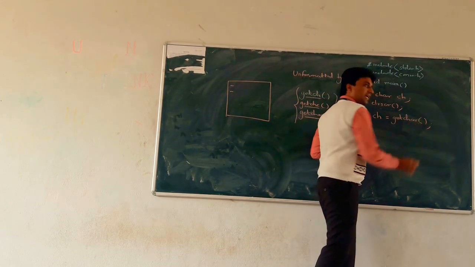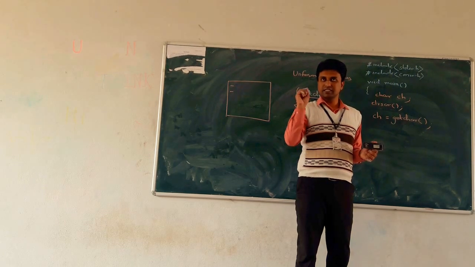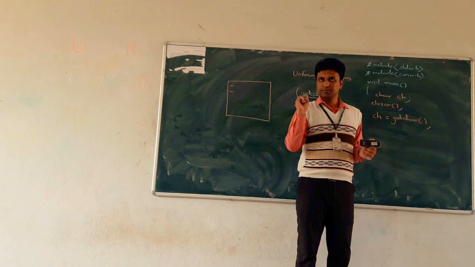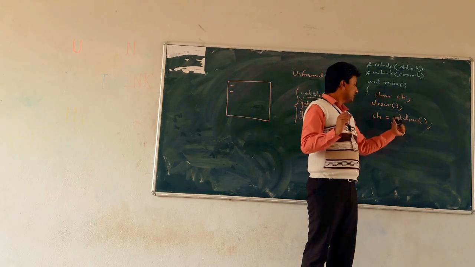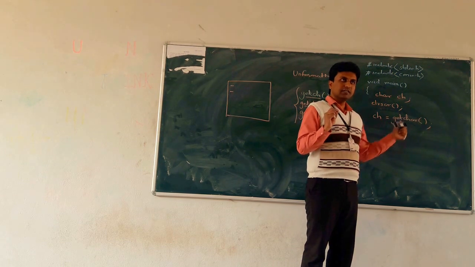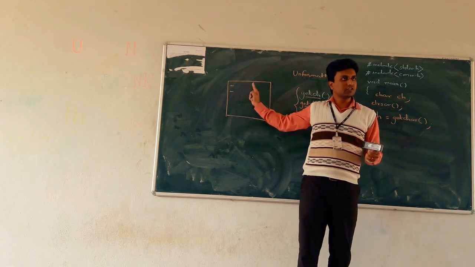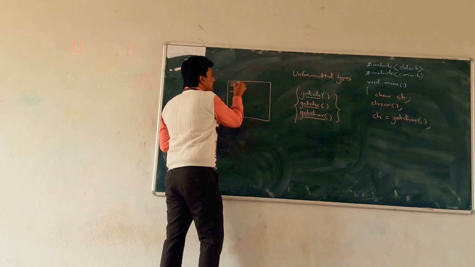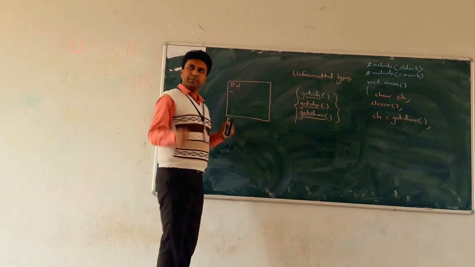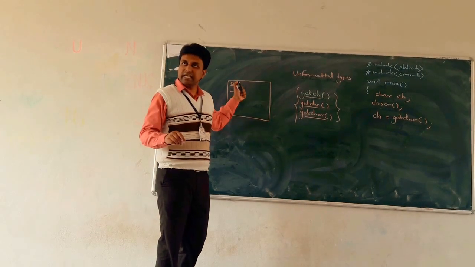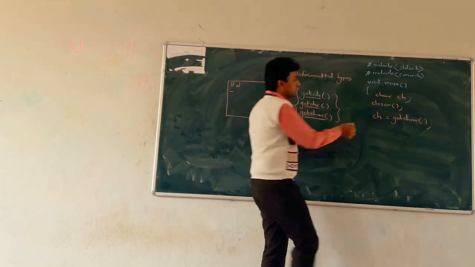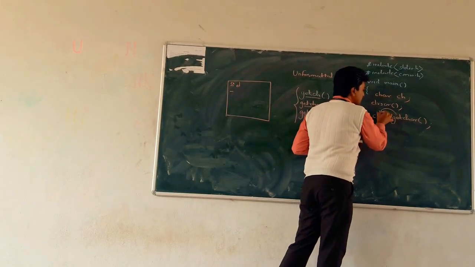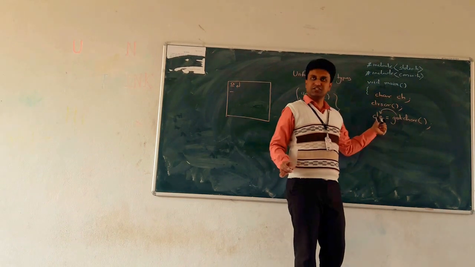So as with %d or %c, the cursor is blinking. Likewise, when the getchar function is called, the cursor is blinking on the console. Okay, when you enter, suppose, A and press enter, then this character A is moved and saved in the character variable ch.